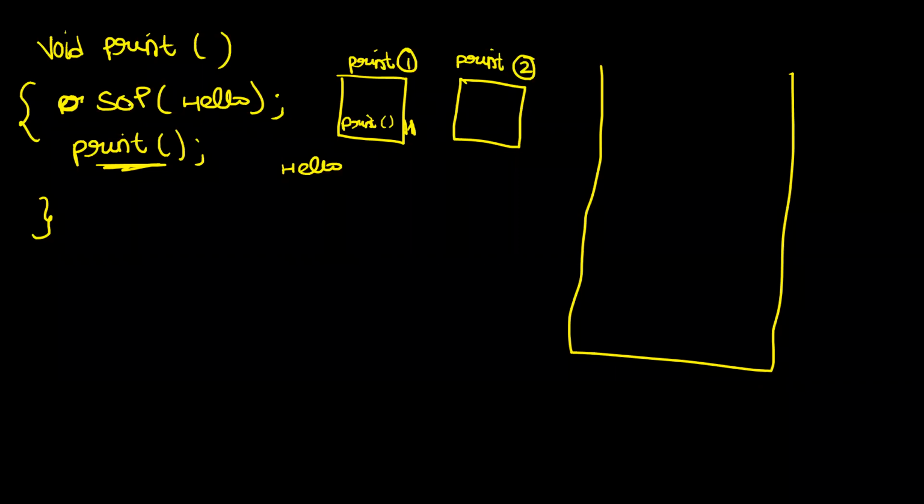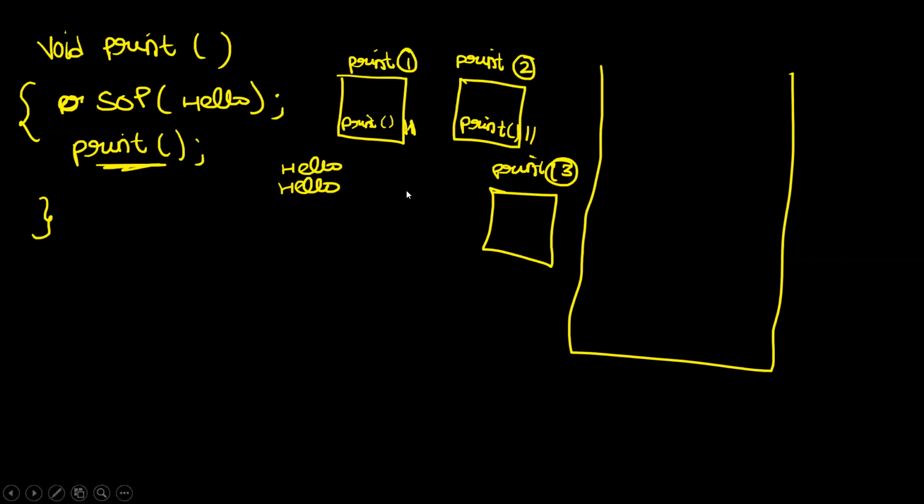When it starts running, it will print hello, and then make another call to the print function. So this context will be paused and a new context will be created. Let me call it print3. So guys, do you understand what is happening? Every context is printing hello and creating another context, and that is printing hello, creating another context. So do you agree infinite number of contexts will be created? Because there is no destruction of context happening, right?